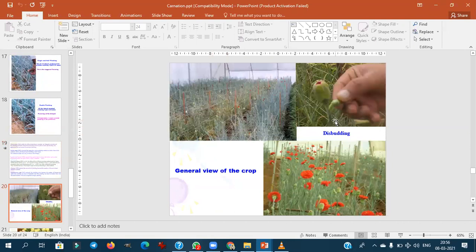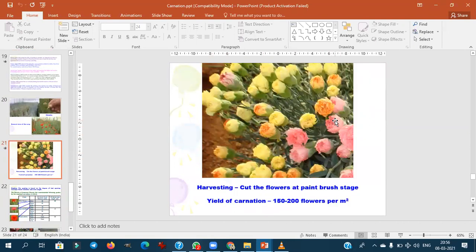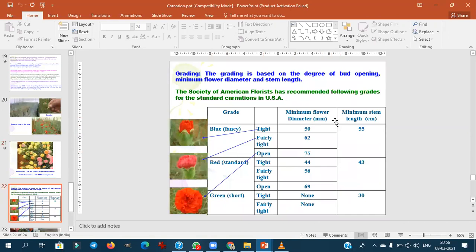This is the disbudding. You have to remember this. The Society of American Florists gives the standards of the carnation, like blue, red, green.